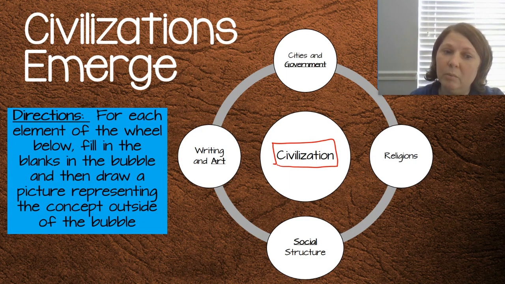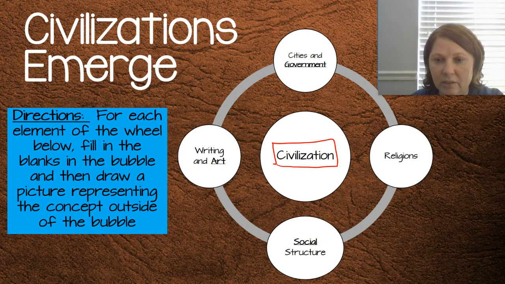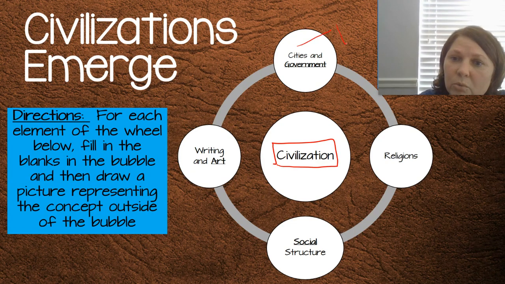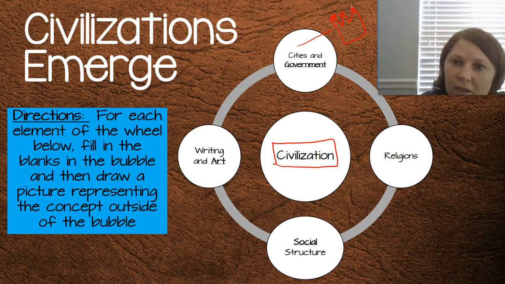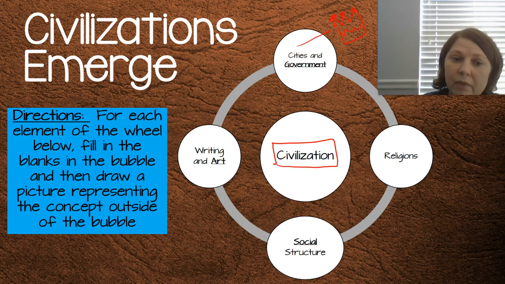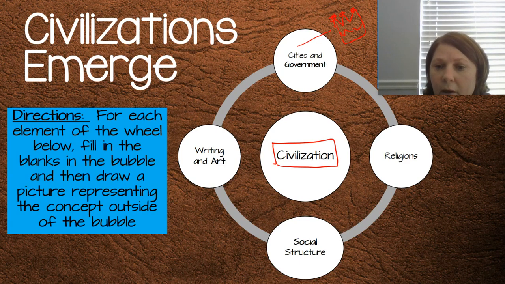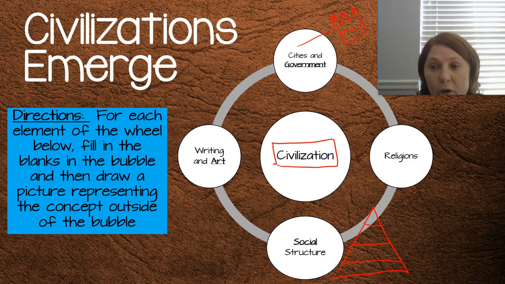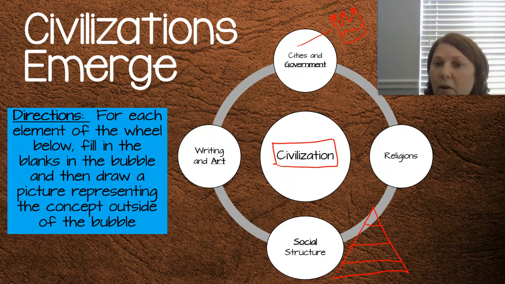So for each element of this wheel, fill in the blanks in the bubble, of course, and then draw a picture that represents that. So definitely for cities and government, one of the things you could draw could be a crown for a monarchy. That's how our first governments are going to start, with monarchies. And then you could draw things for writing and art. You could draw something for the social structure. We typically draw some kind of pyramid for the social structure, and we talk about who has power and who doesn't have any power. We'll talk about all these in class.